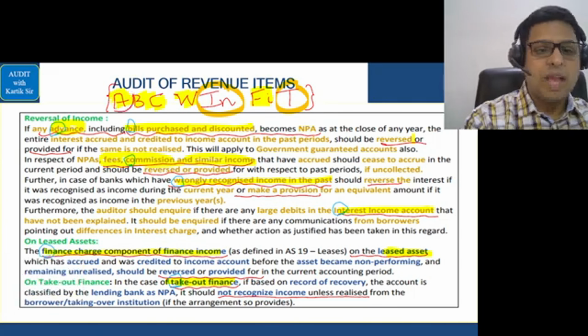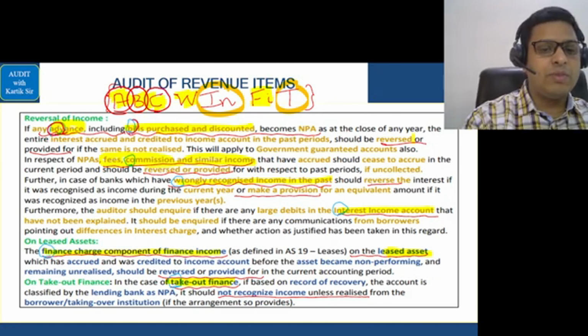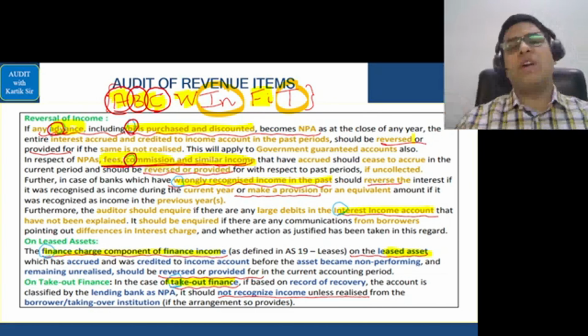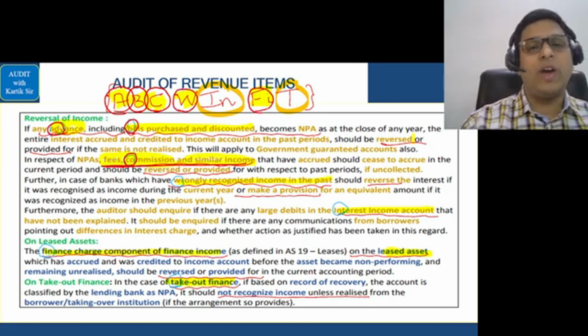Please see here: advances, bills purchased and discounted, commission fees, and other similar income. For this we have to, and others also. So basically, the income was wrongly created in the past, and even for the finance charge component of finance lease.